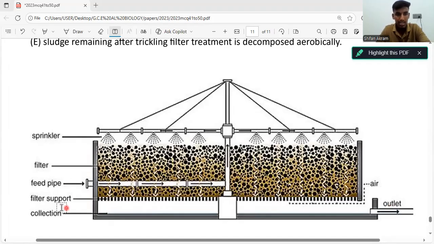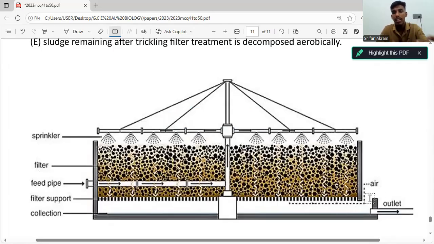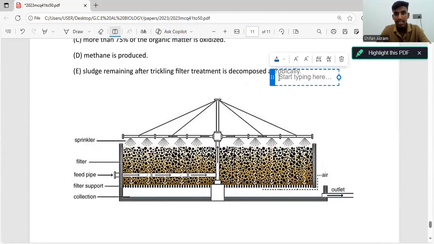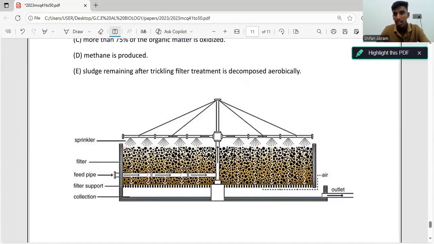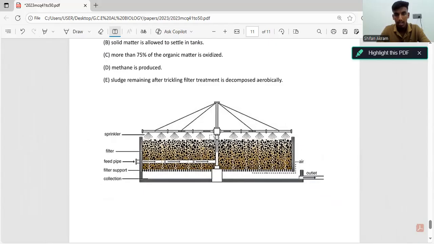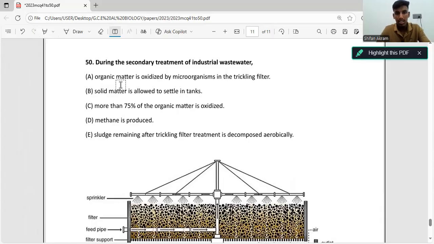The second process is activated sludge. In activated sludge, the wastewater enters a tank, and in this tank microorganisms are added. Again, the microorganisms feed on the organic matter present in the wastewater. So this statement is correct: organic matter is oxidized by microorganisms in the trickling filter.